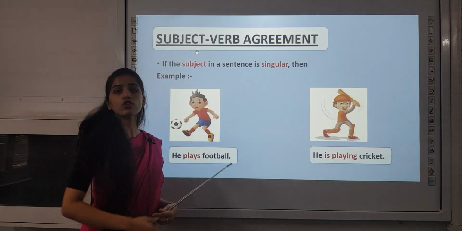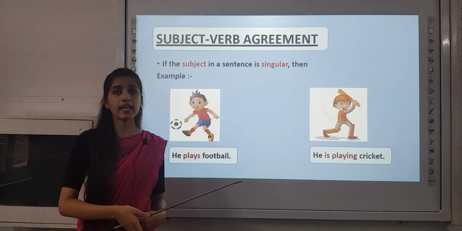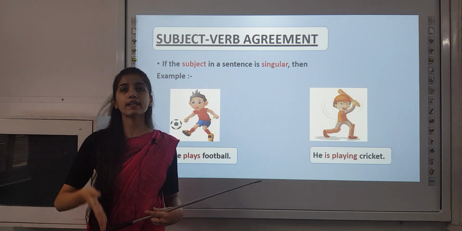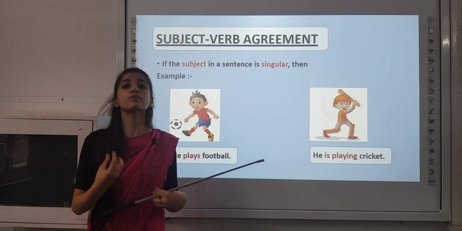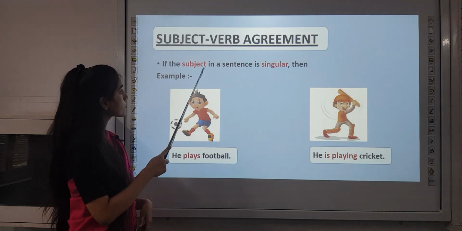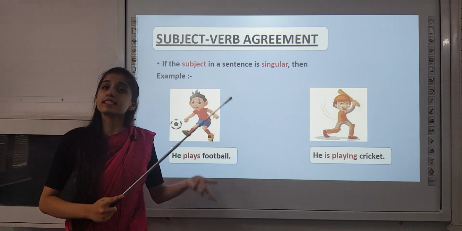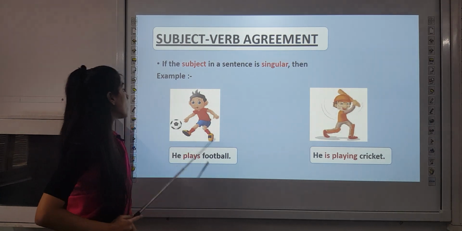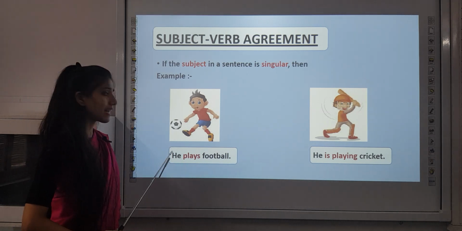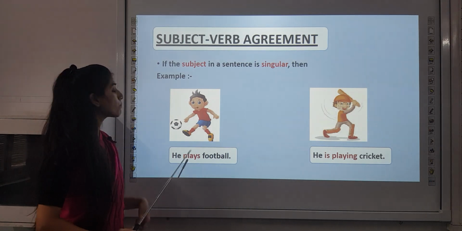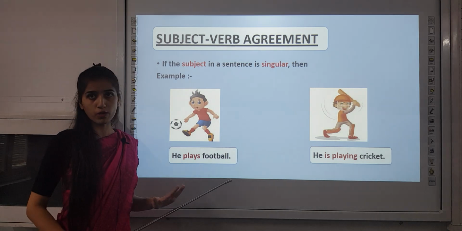Now the next topic is subject verb agreement. In this topic we will see how the subject is followed by the verb and how it agrees, how their relationship works. If the subject of a sentence is singular, then what will happen? Let's look. The first example is, he plays football. Here the subject is he, which is singular, and it is followed directly by the main verb, and in between there is no helping verb being used.